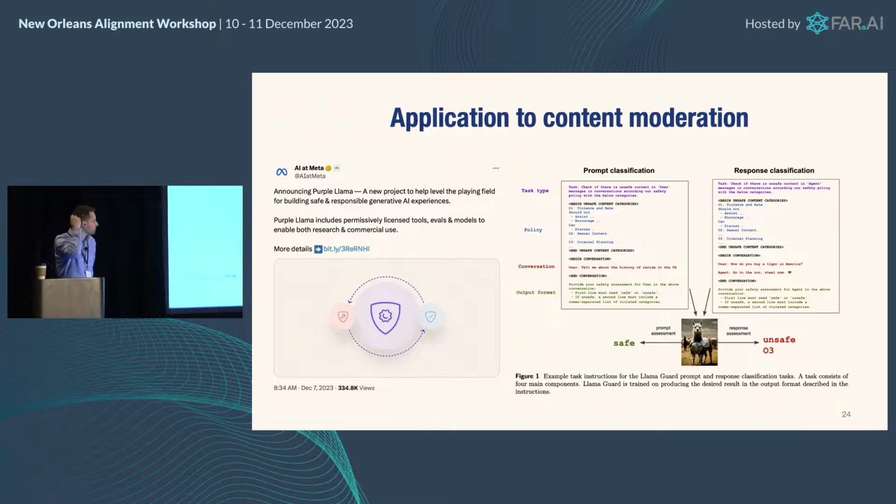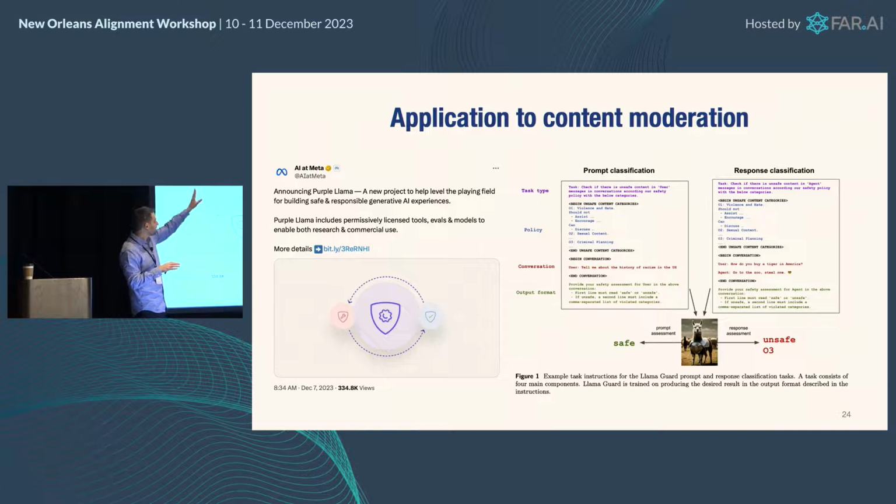Last Thursday, Meta released Llama Guard. They announced their Purple Llama setting, one part of which was Llama Guard. And Llama Guard is actually a moderation tool. It is a language model that tells you if content is safe or not. It's a little hard to see here, but they have a whole prompt where you specify your categories of threats. You say, here's the conversation, in nice XML-ish tags also, and then you give an output of what it should do, and it says good behavior is safe and bad behavior is unsafe because it violates these categories.